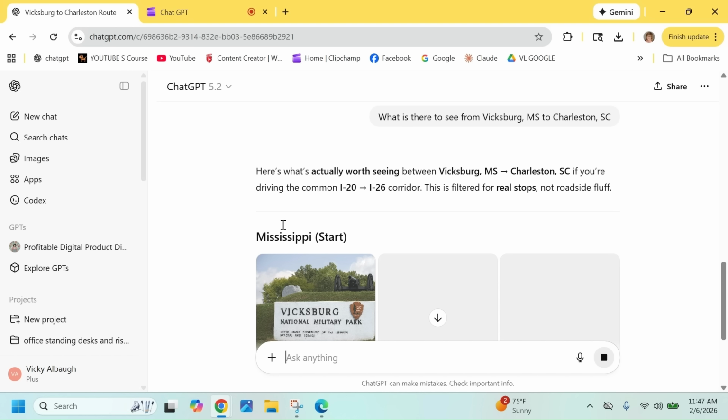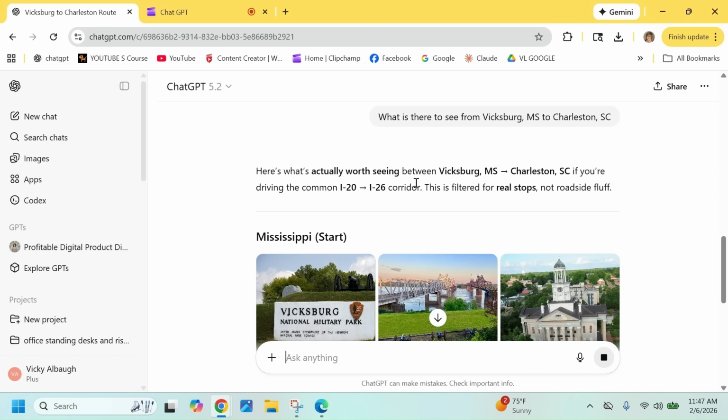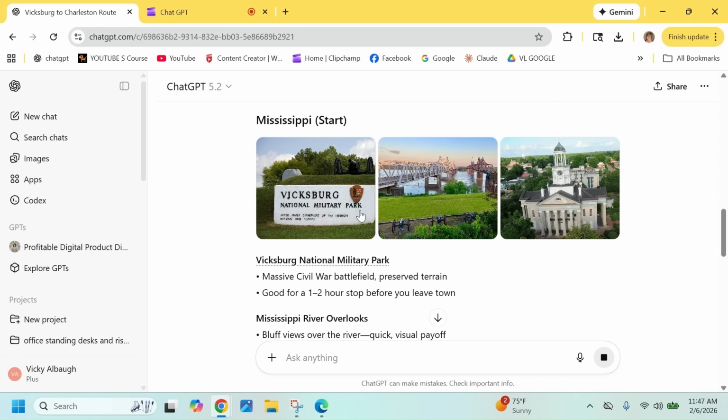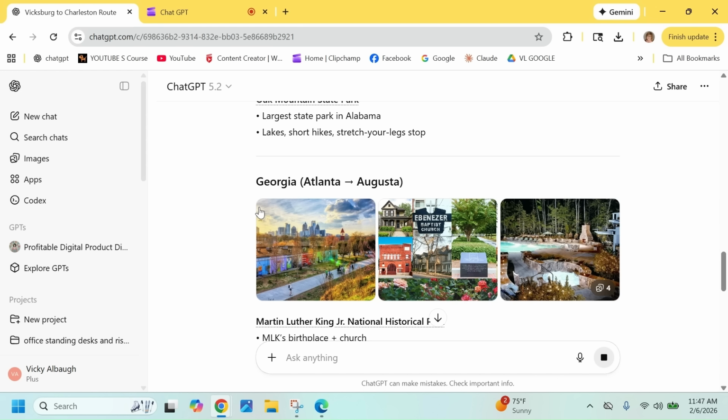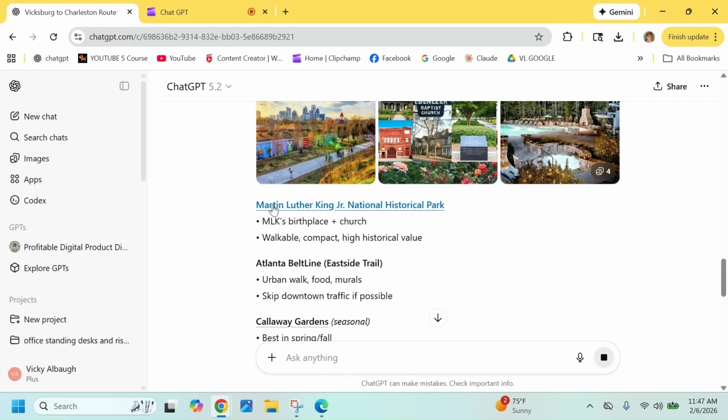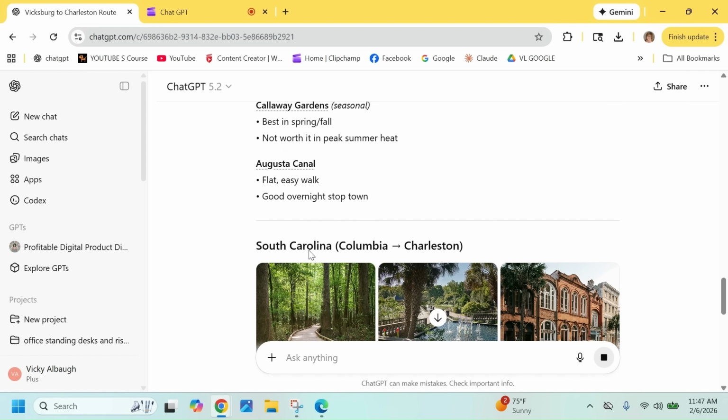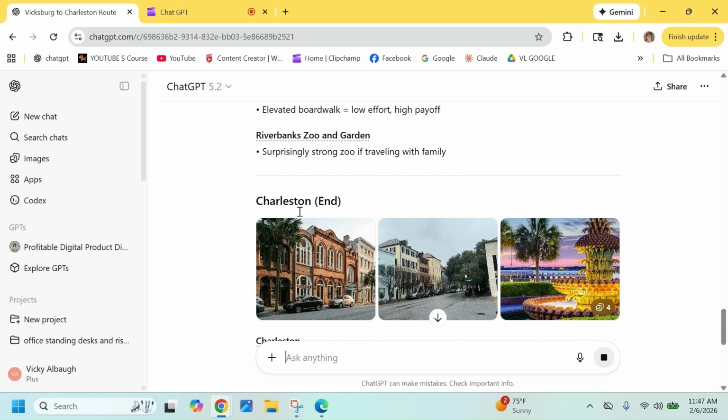It's saying here's what's actually worth seeing between these two places driving the common highways. So it gives you places in Alabama, Georgia, sights to see, South Carolina, and Charleston.